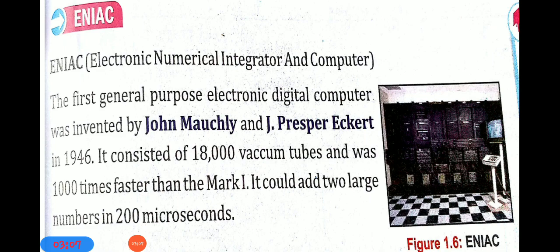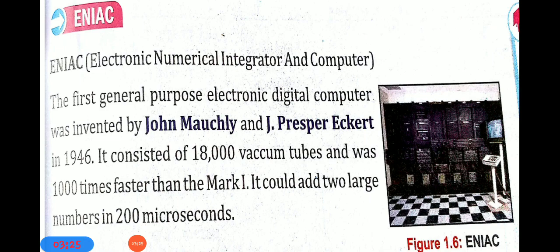It was invented by John Mauchly and J. Presper Eckert in 1946. In 1944, Mark I was invented. Then in 1946, ENIAC was invented.